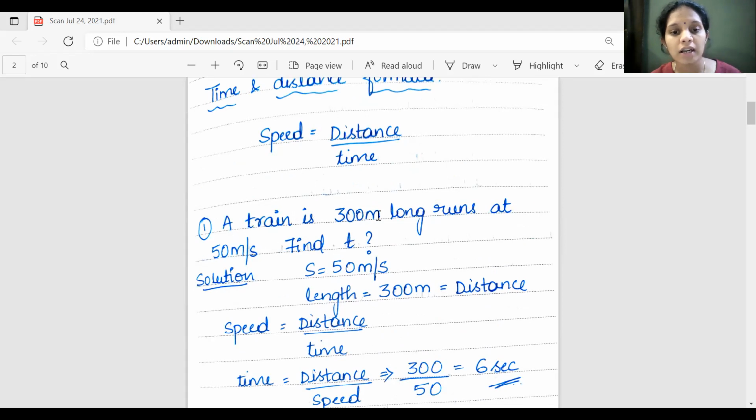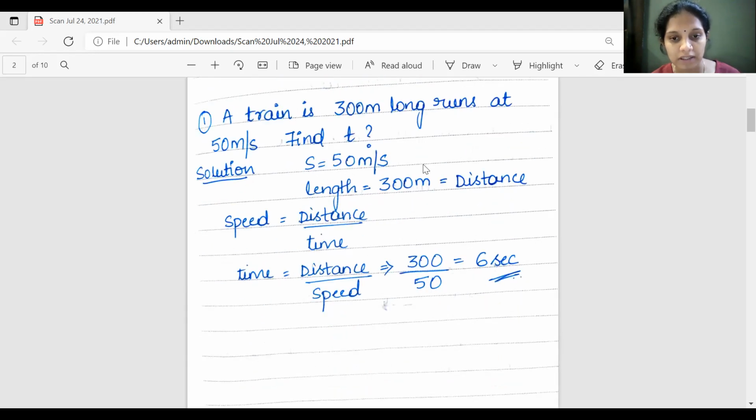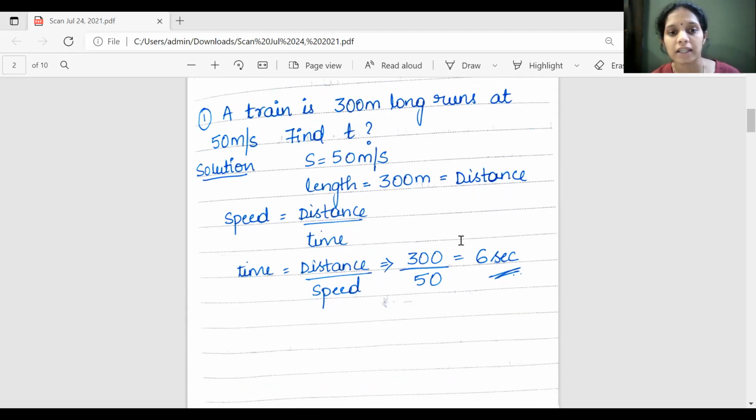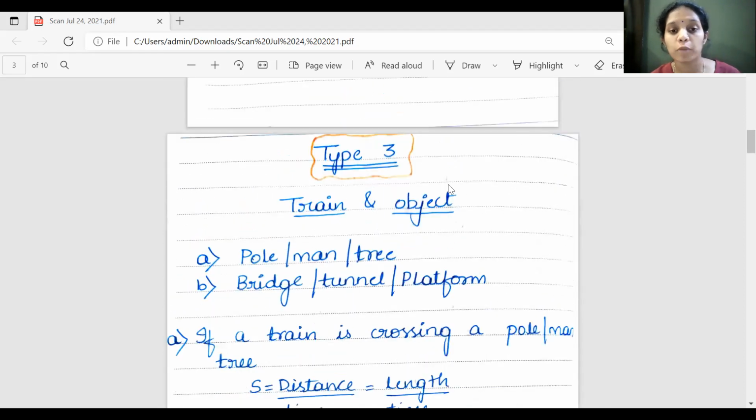A train is 300 meters long. That is the length, 300 meters, which is the distance. Runs at 50 meters per second. Anything in terms of meter per second is the speed. Speed is equal to 50 meters per second. Find time. Speed is equal to distance by time. Distance is given as 300, time is not given, speed is given as 50 meters per second. Calculate the time: 300 by 50 is equal to 6 seconds. This is type 2 problems.